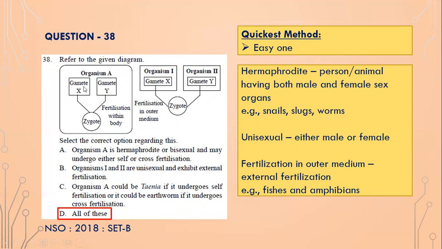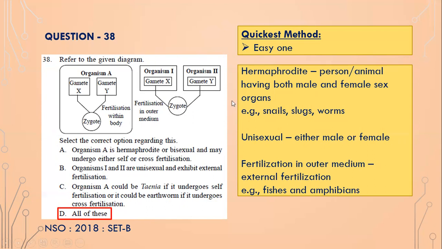So in the same organism, if both gamete X and gamete Y are coming together to form a zygote, then what is this? It is basically a hermaphrodite, a person or animal having both male and female sex organs, isn't it? So just like snails or slugs or worms, isn't it? In those animals or organisms, both sex organs are present, and because of that, the zygote forms within the body.